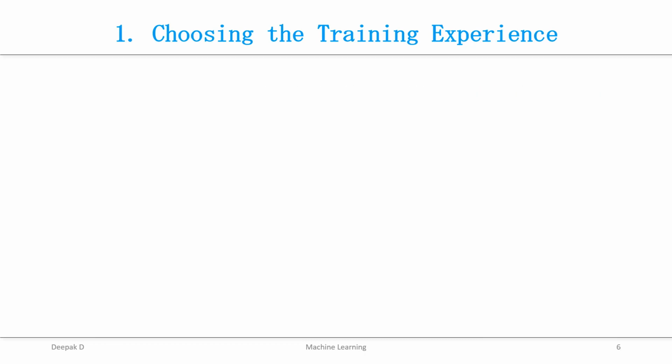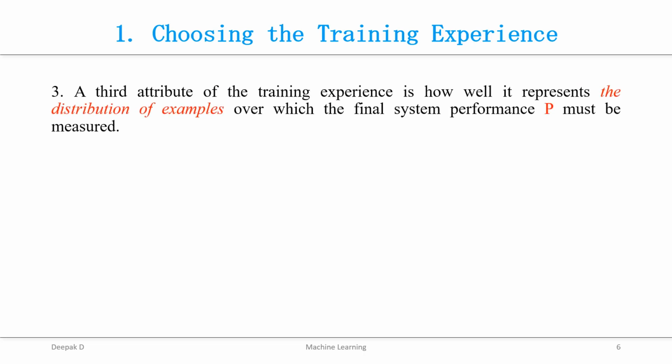Now consider the third attribute, that is the distribution of examples over which the final system performance P is measured. Let's consider the same example, the checkers game. In the checkers game, the performance metric P is the percentage of games the system wins in the world tournament. So it is very important to choose your training experience E. Whenever you train your system, you have to choose the distribution of the training experience in a proper way.